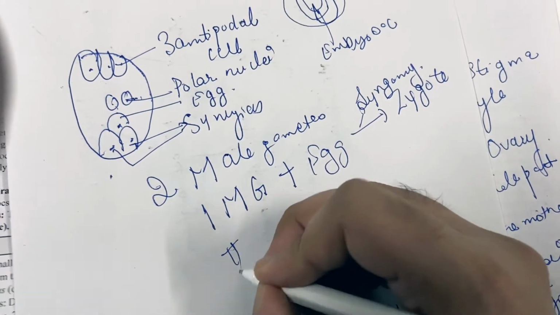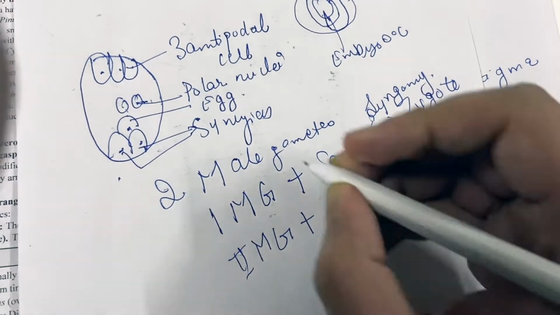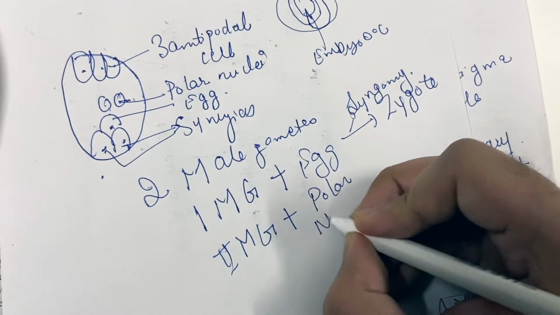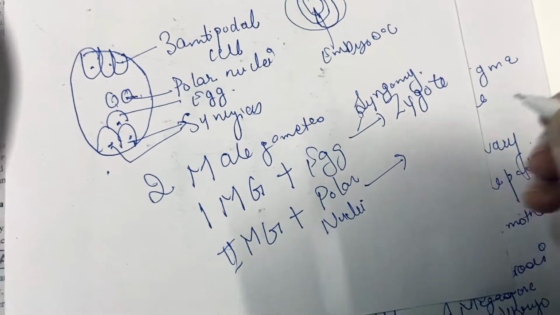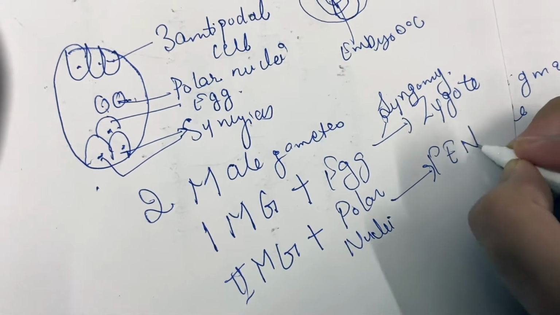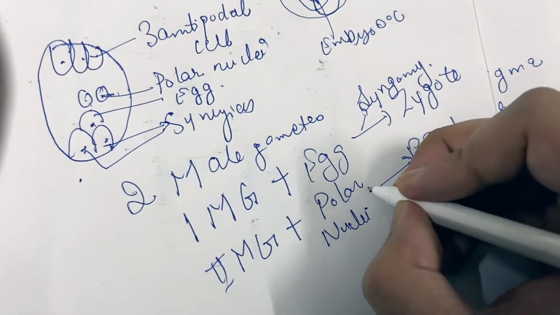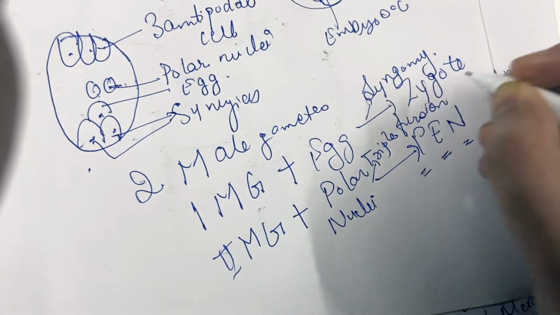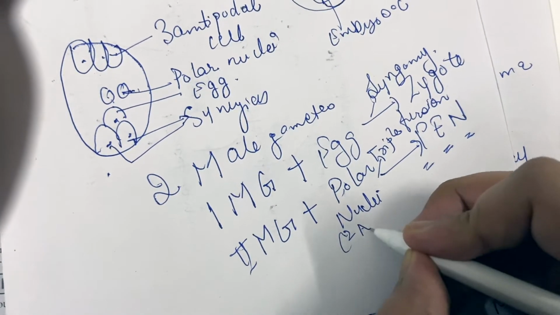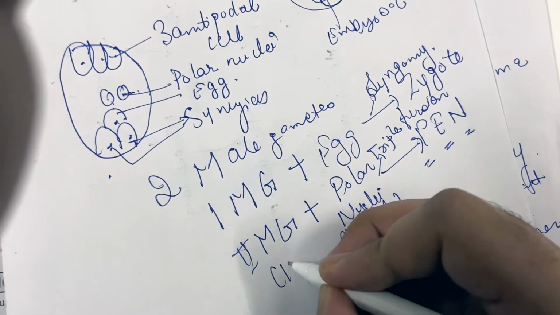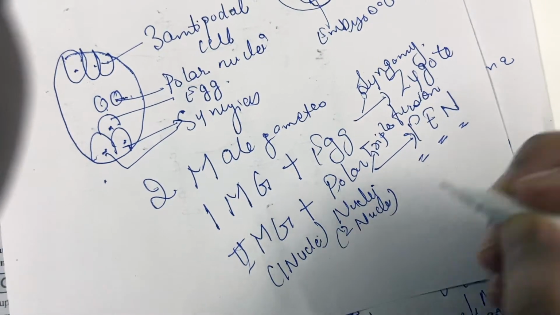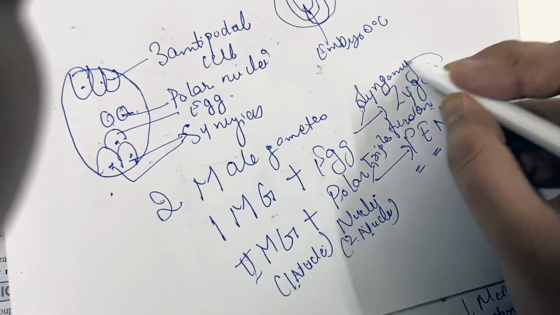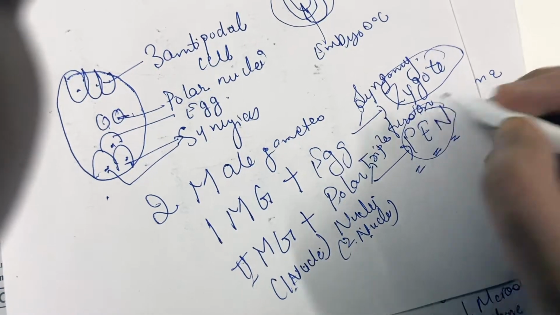And the second male gamete will fuse with the polar nuclei and form the PEN, that is the primary endosperm nucleus, and this is known as triple fusion. Triple fusion because the polar nuclei consist of 2 nuclei and 1 nucleus of the male gamete. They all fuse. There are 3 fusing nuclei, so it is known as triple fusion. So the zygote will be formed and the primary endosperm nucleus will be formed.